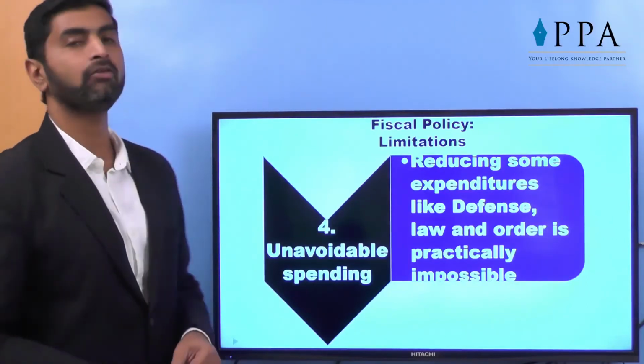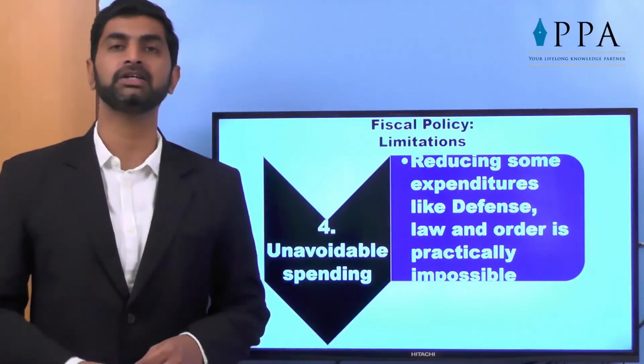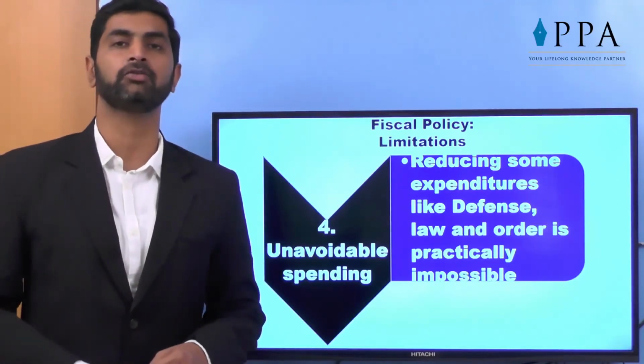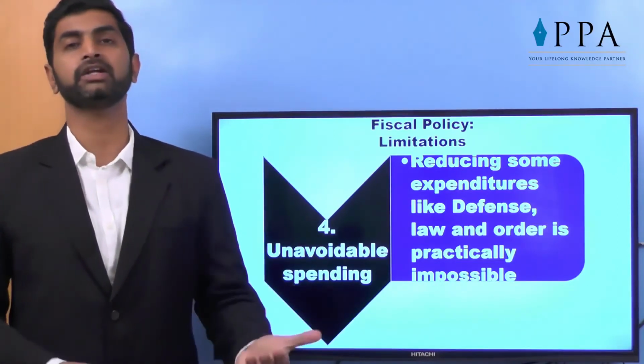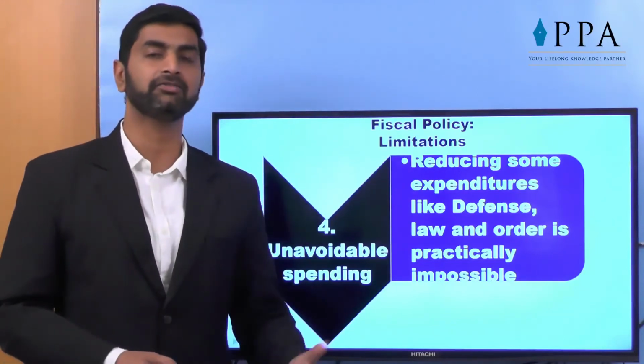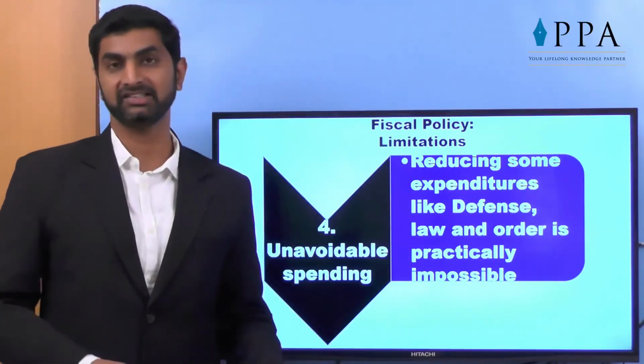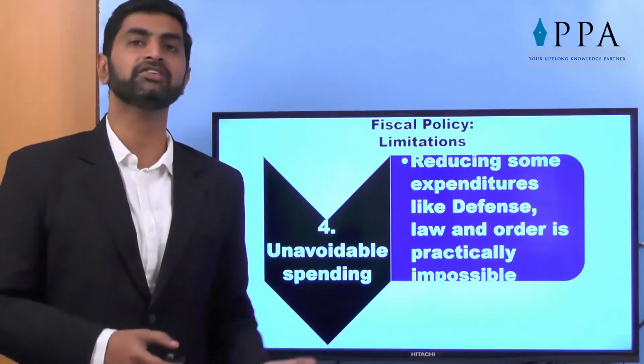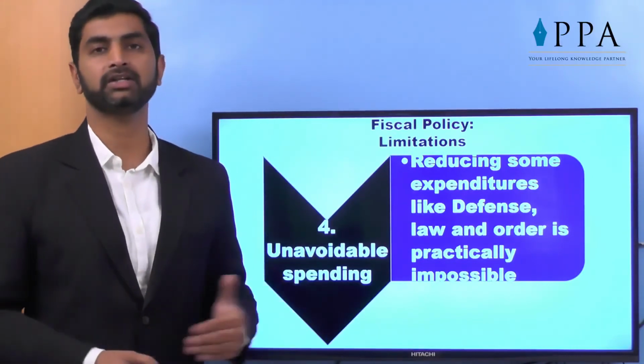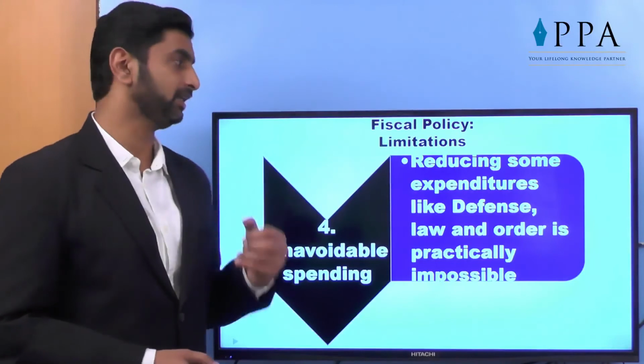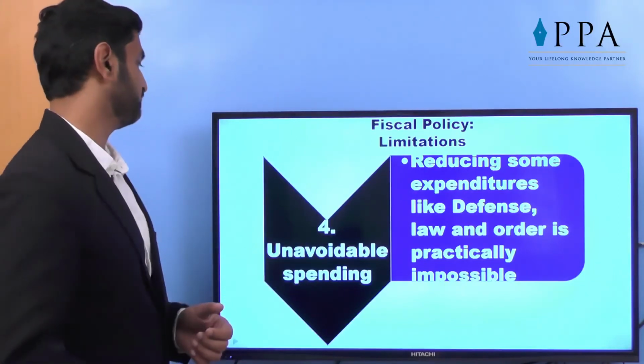There is also some unavoidable spending. We say that the government should reduce expenditure, but the government cannot reduce expenditure on areas like defense, law and order, or necessities. In that case, even if you suggest it, the government cannot take that step to reduce government expenditure. That becomes a limitation.